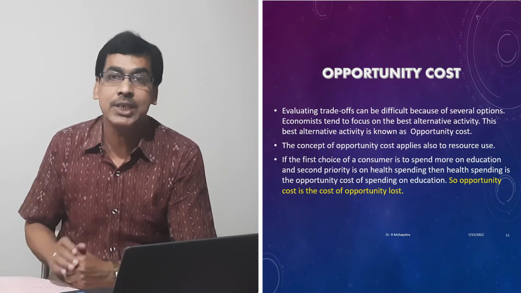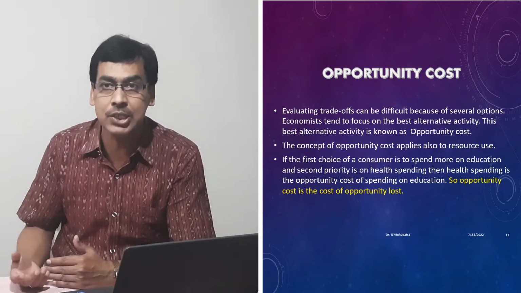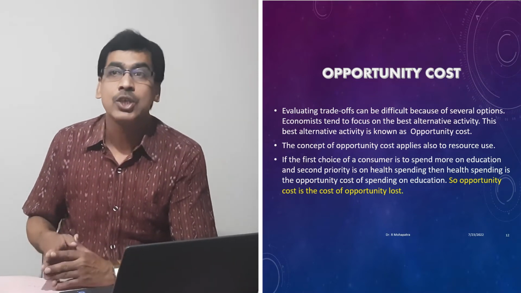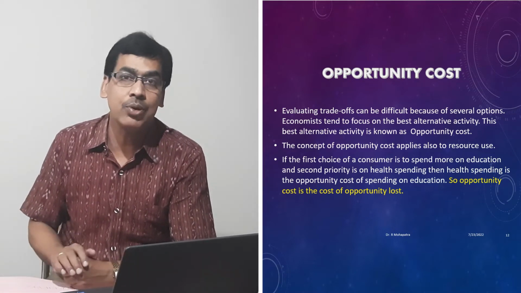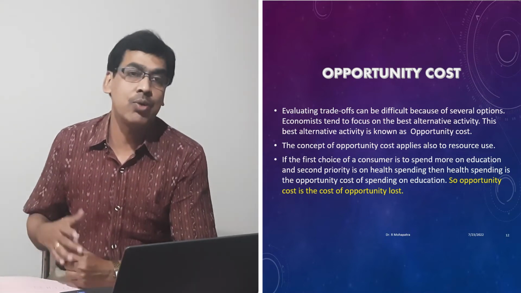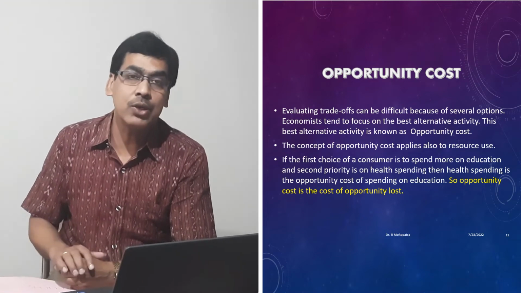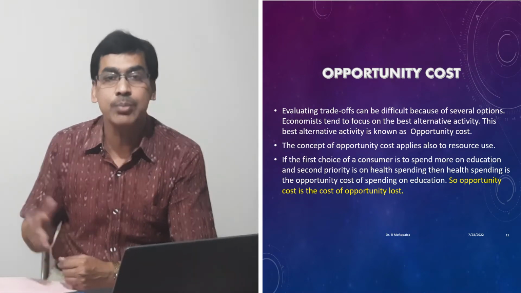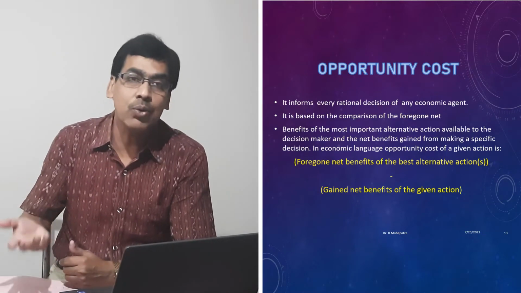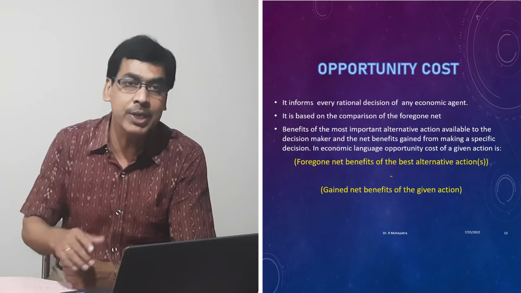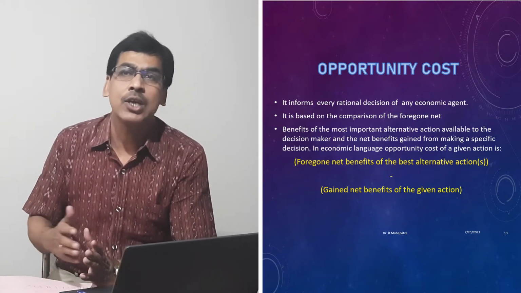So now the trade-off is actually optimization, because the choice problem is an optimization problem. It involves trade-off. Some benefits are to be sacrificed in order to gain something else. For example, if you want more leisure, you have to sacrifice your working hours, and so your income. If you want to spend more money on education, you have to sacrifice your spending on health. Or if you want to go for a movie, then you have to sacrifice your study hours. So this way there are so many trade-offs.